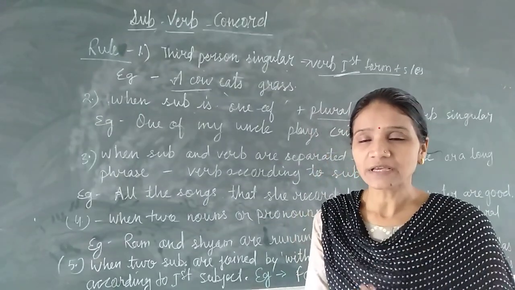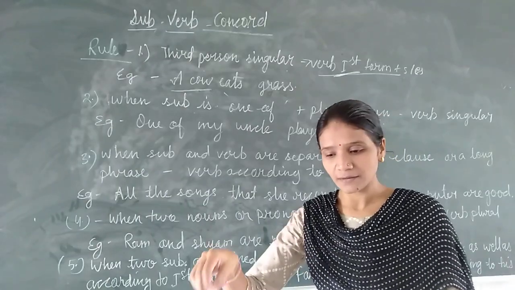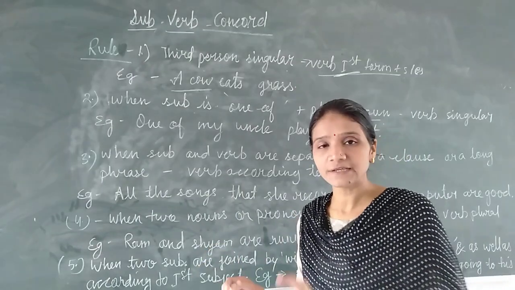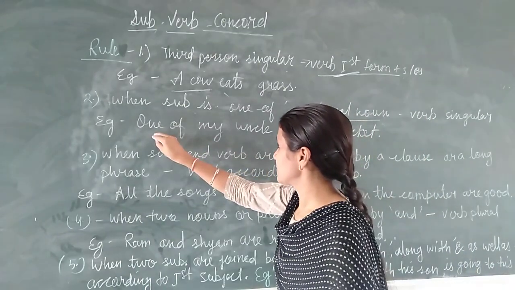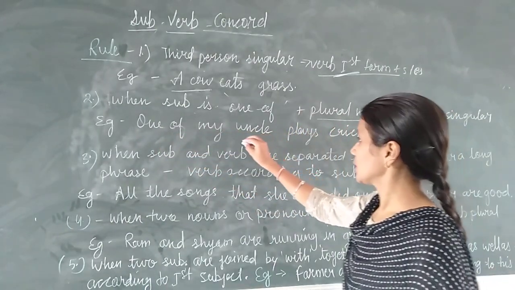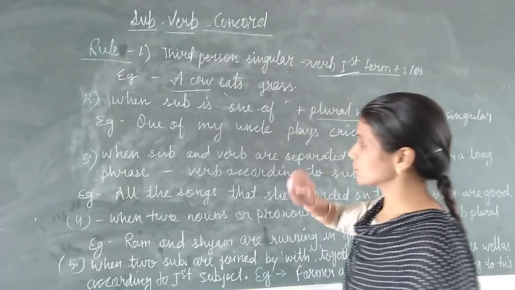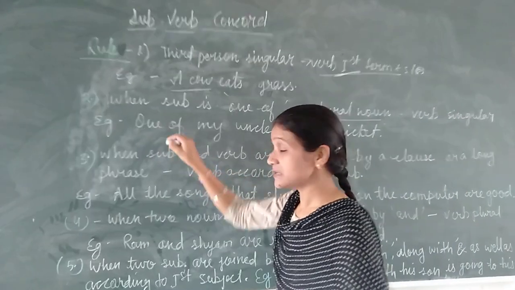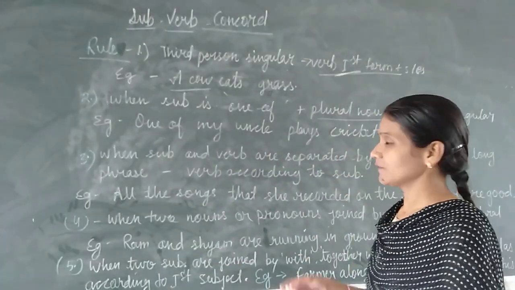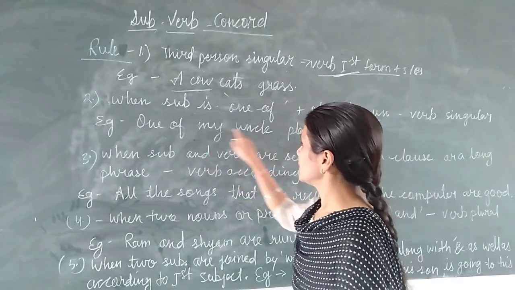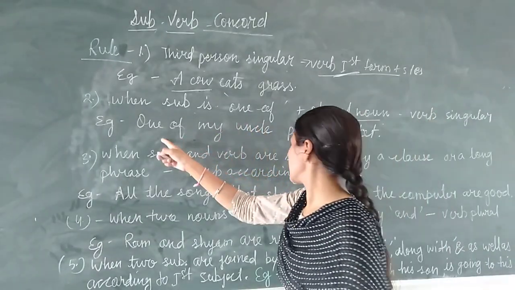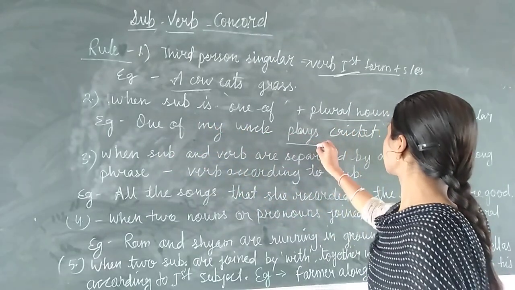Sometimes when we are filling these verbs in a sentence, like in the example I have written, one of my uncles. Here my uncle is also singular, and this one means what? The one only. We are talking about only one. If there is one of uncles written, then also, because here it is one, we will use singular.